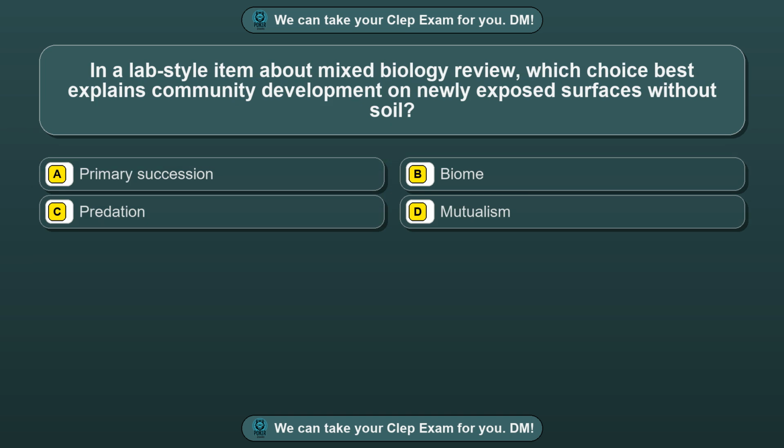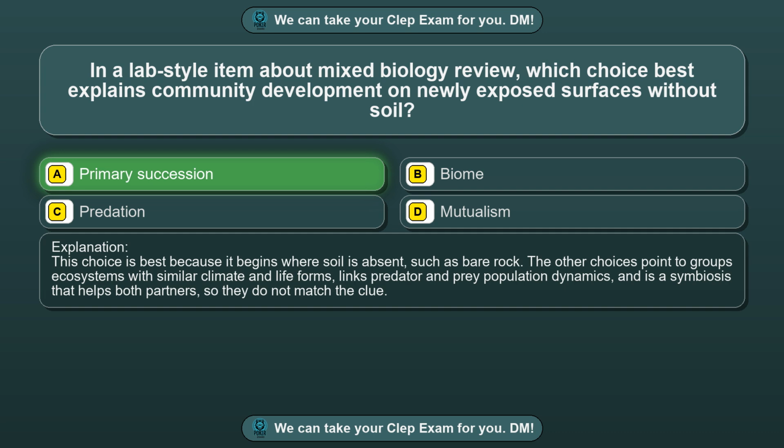Question 11. In a lab-style item about mixed biology review, which choice best explains community development on newly exposed surfaces without soil? Option A. Primary succession. Option B. Biome. Option C. Predation. Option D. Mutualism. The correct answer is option A. Primary succession. This choice is best because it begins where soil is absent, such as bare rock.